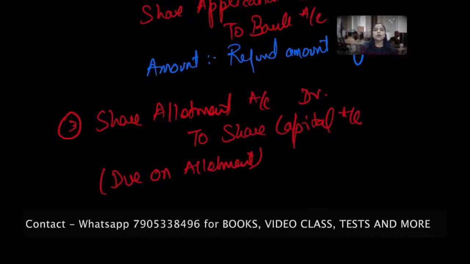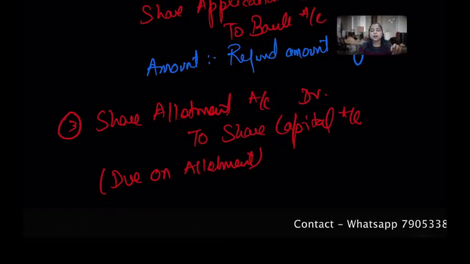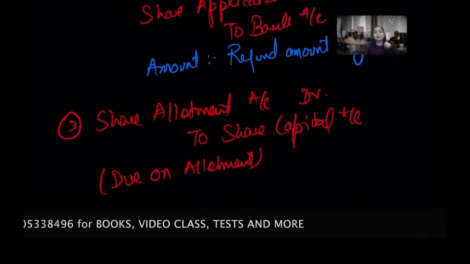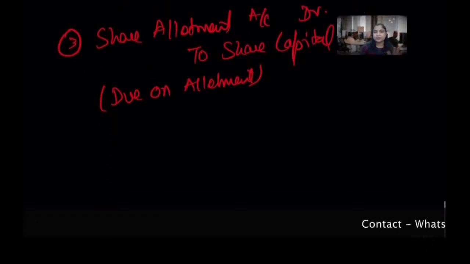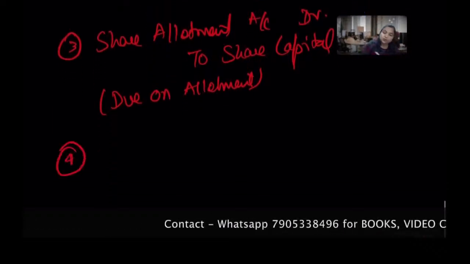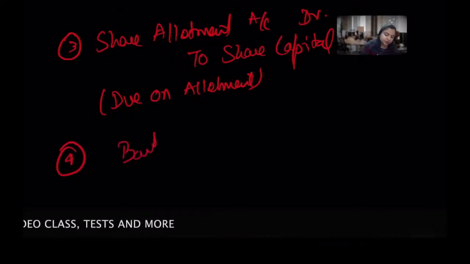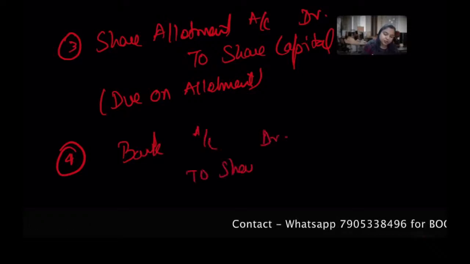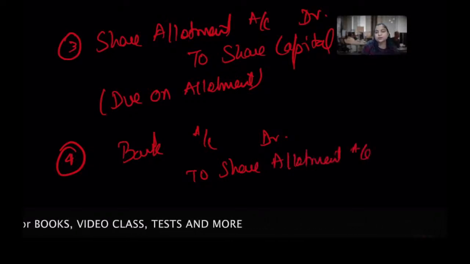Clear? Now I, the board of directors or director on behalf of the company, ask you that I need money, and this is the second installment I raised, and now you are going to pay me, the company. Receiving the money against what? Allotment. Clear? Against what? Allotment. I'm hoping you are understanding everything. So bank account debit to share allotment account. I hope you are satisfied.